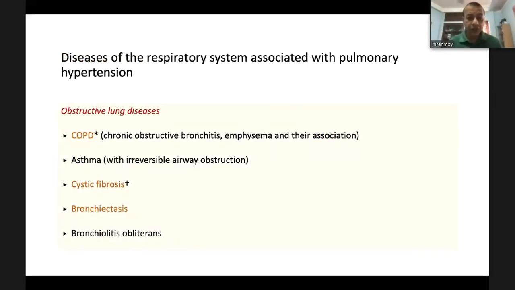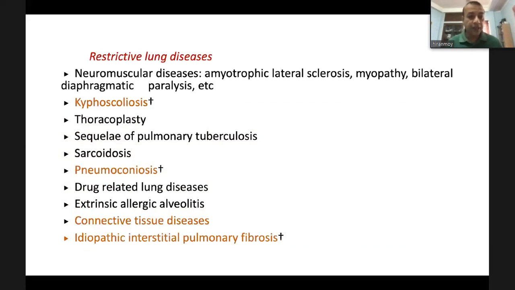If you look at some etiology of pulmonary hypertension due to respiratory disease, these are obstructive lung disease, most commonly chronic obstructive pulmonary disease, cystic fibrosis, bronchiectasis, asthma and bronchiolitis obliterans. In restrictive lung disease: kyphoscoliosis, pneumoconiosis, connective tissue disease, and idiopathic interstitial pulmonary fibrosis, which is the most common. Others are sarcoidosis, drug-related lung disease, extrinsic allergic alveolitis, thoracoplasty, sequelae of pulmonary tuberculosis, and neuromuscular disease.